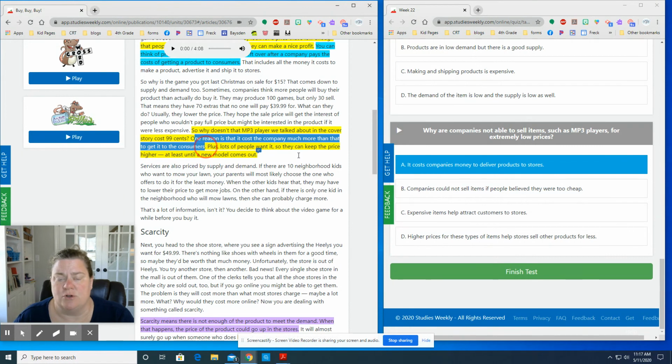So companies want to make sure that they have enough money coming back to them after buying all the things that they needed to put it together, and the cost of transportation, and they've got advertising costs. So they can't price it low. They have to be able to price it so that they cover all the expenses they had, and they want to generate a little bit of income. So the goal of a company that's making products is to sell them at a price that people will pay, not too high and not too low, because they want to have that nice profit, that nice little bit of extra money that they can use to either buy new products or make new products.